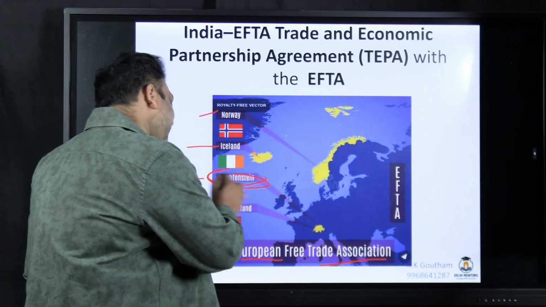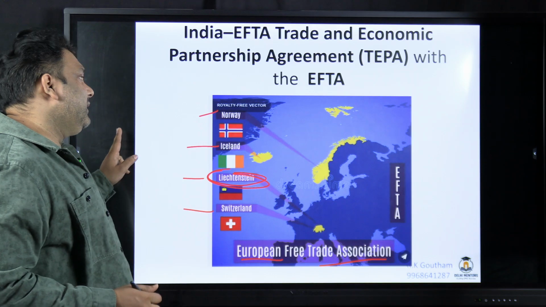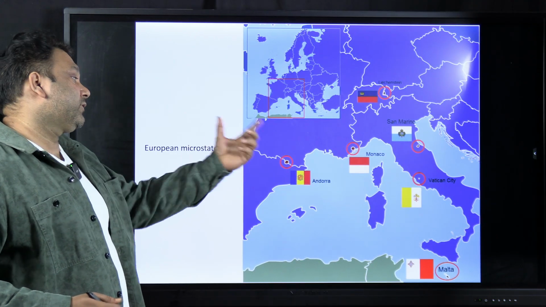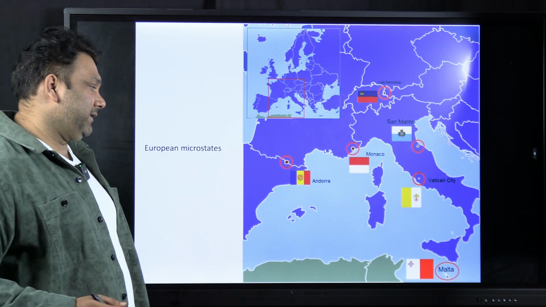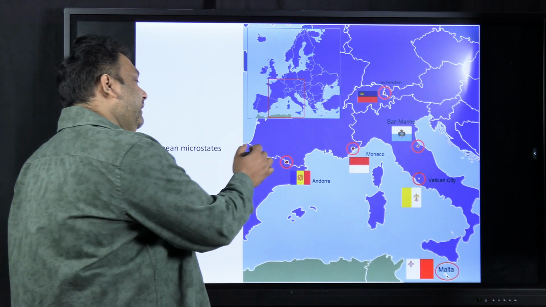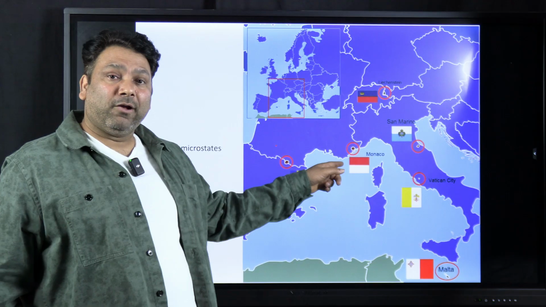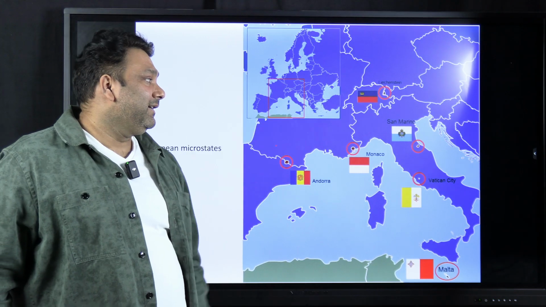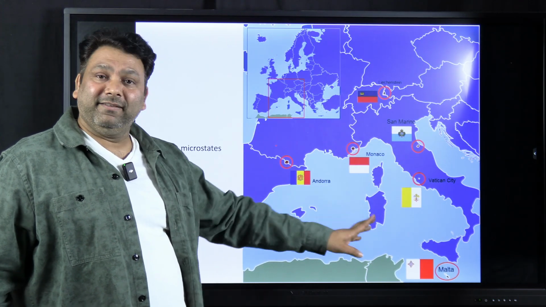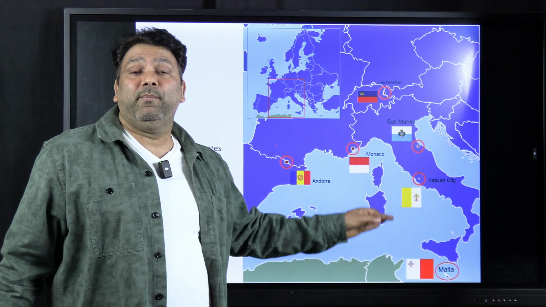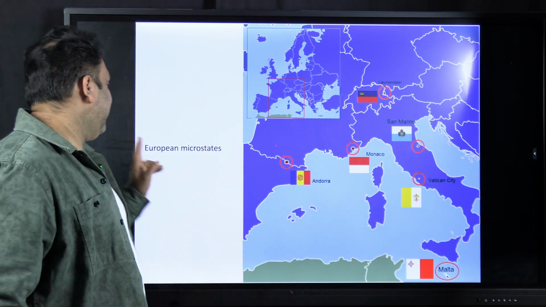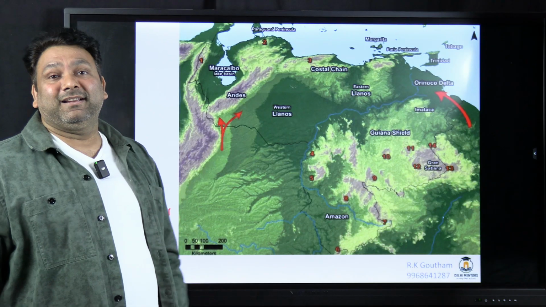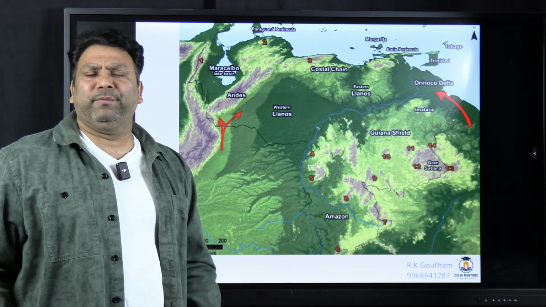Now, यहाँ पे you have this Liechtenstein. So Liechtenstein is the part of 6 microstate. You have 6 European microstates, and these 6 European microstates, one is Andorra, which is between France and Spain. One is Monaco, south of France. एक Liechtenstein है, that is near Switzerland. You have San Marino, Italy, Vatican City, Italy, and Malta. Malta is in the Mediterranean Sea. Remember Malta, very important.